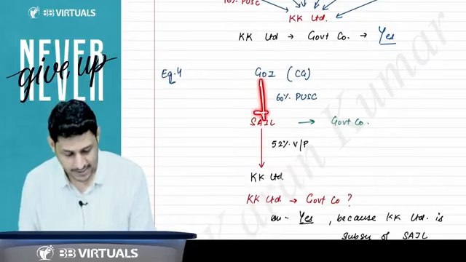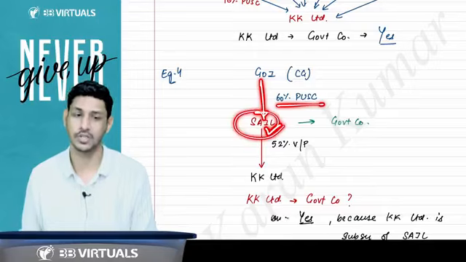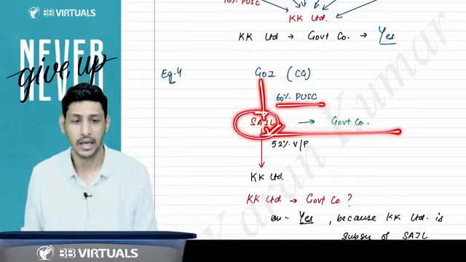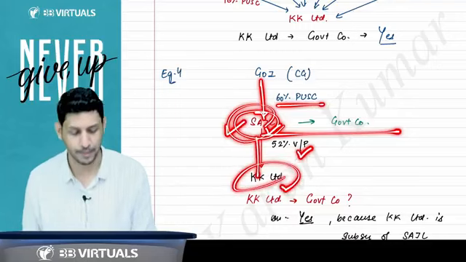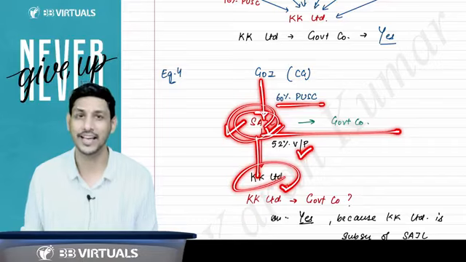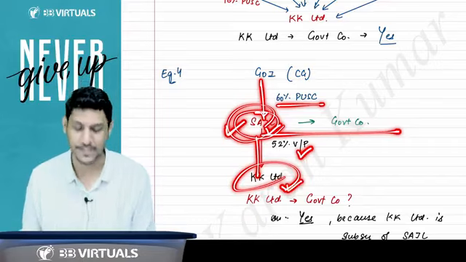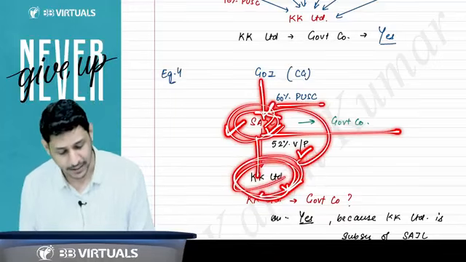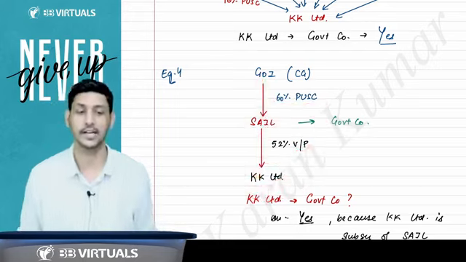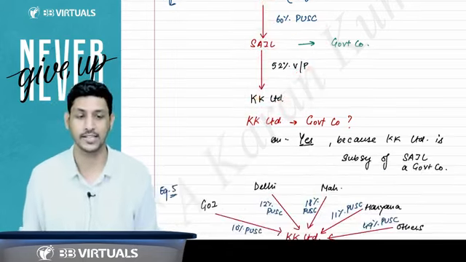Now government is holding 60% paid up share capital of SAIL. So SAIL is a government company. Very easy. But KK Limited is the subsidiary of SAIL because SAIL is holding 52% voting power of KK Limited. So KK Limited will become the subsidiary company of SAIL Limited. So if you are a subsidiary of a government company, then you will also be considered as a government company.